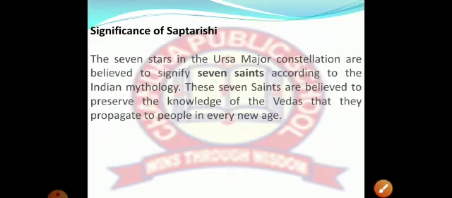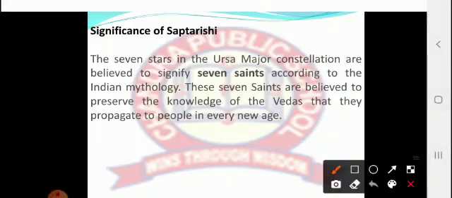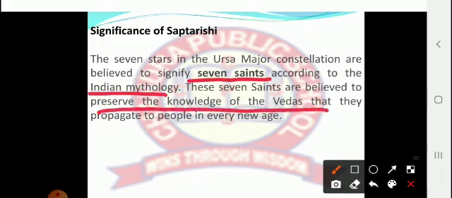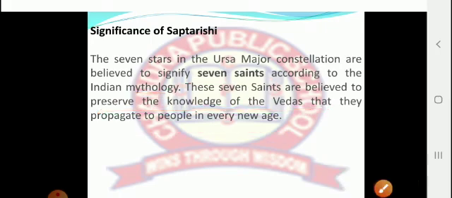So the significance of Saptarishi: the 7 stars in the Ursa Major constellation are believed to signify the 7 saints. According to Indian mythology, these 7 saints are believed to preserve the knowledge of the Vedas, that they propagate to the pupils in every new age. This is the significance of Saptarishi.